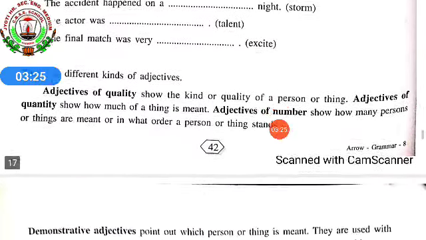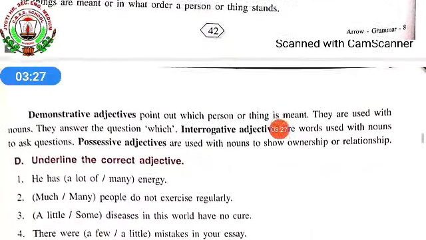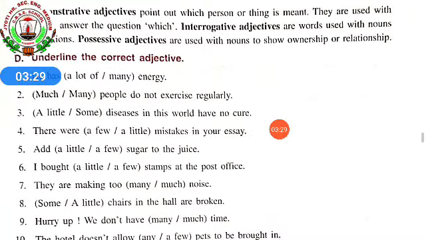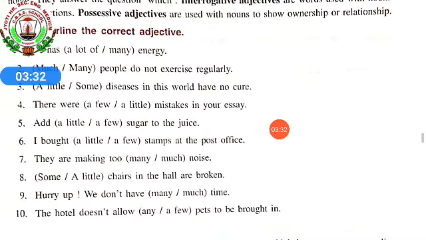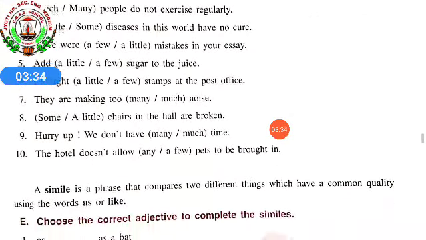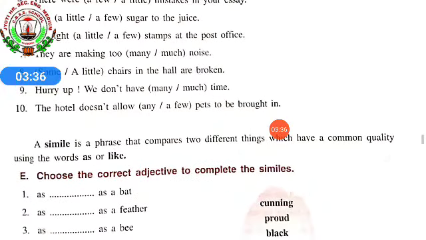Then we learnt about different kinds of adjectives. This also I told you already. For the first 5, underlining the correct adjective, I did for you, and the rest 5 I told you to do by yourself. Next, a simile. Okay? Simile.